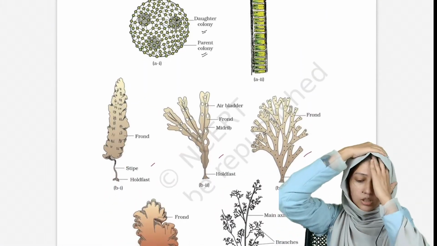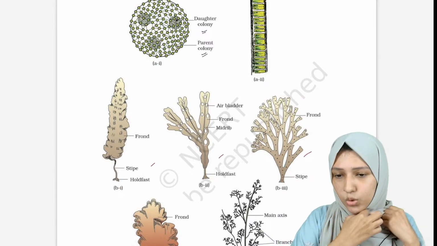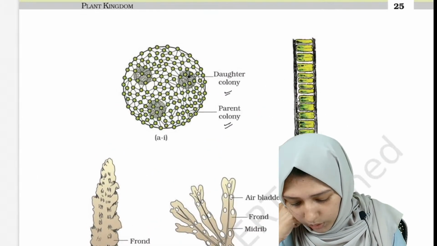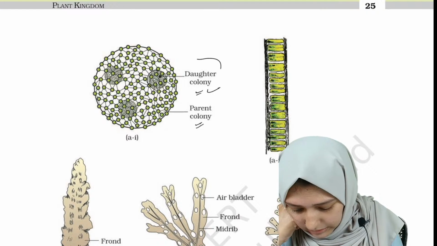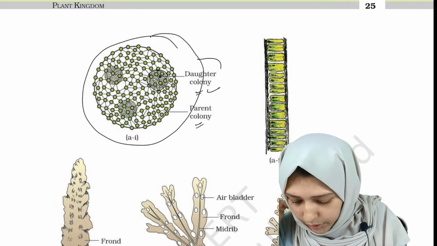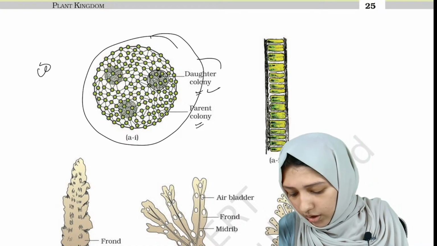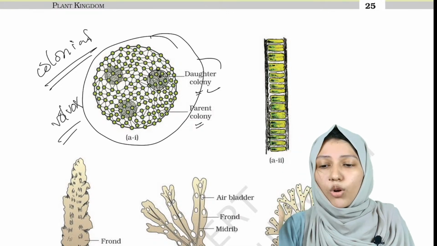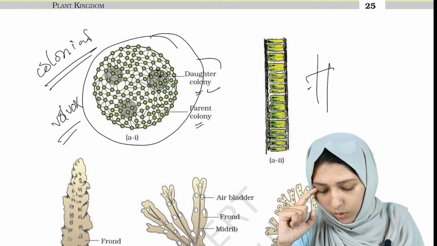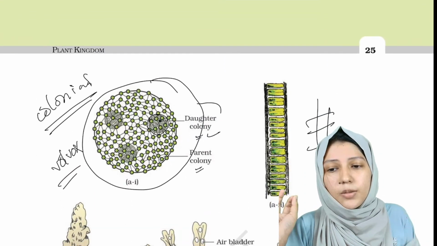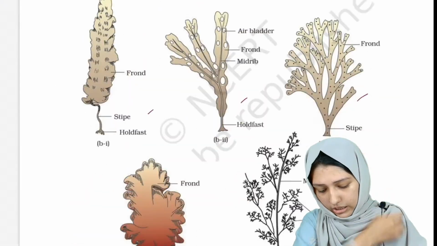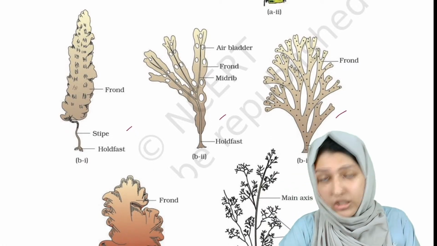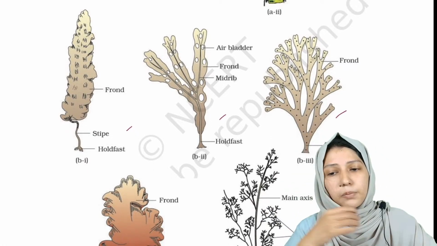Now let's see these pictures. Even these pictures of NCERT are so important. They can even ask questions from these pictures. This is a colonial form, right? This is daughter colony, and this all together is known as the parent colony. So this is a colonial form. What could this be? This is Volvox. And this is a filamentous form. What all did we study for filamentous form? We studied Spirogyra and Eulothrix. So this is going to be Eulothrix. And these pictures we will discuss later when we go into the types of algae.